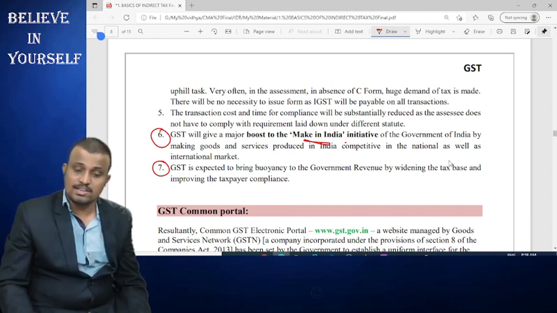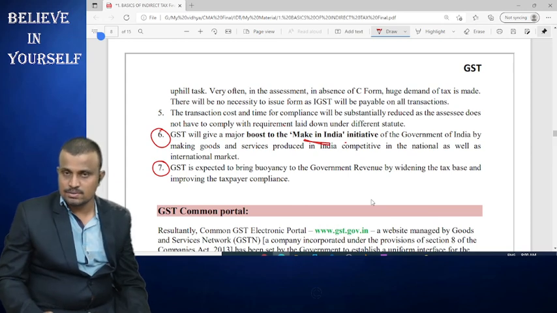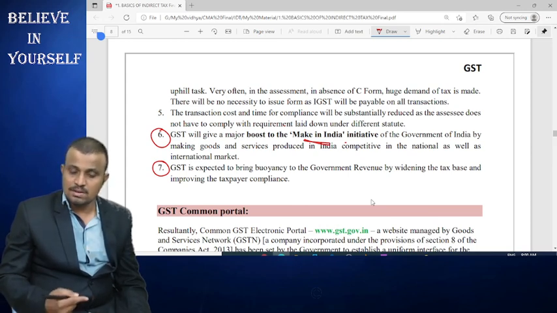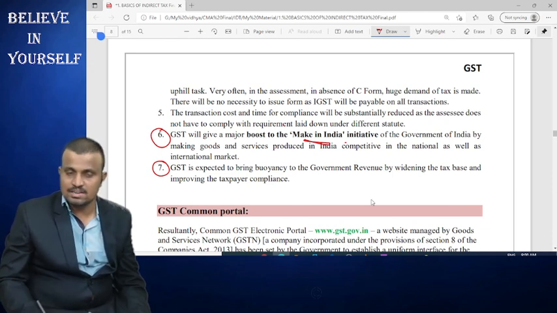So these are the basic concepts relating to GST. We will upload the videos on alternate days, and we will complete all the GST topics relating to CA and CMA at all levels, inter and final levels.